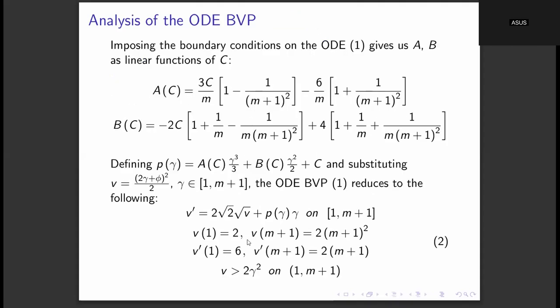It now turns out that over here we have four boundary conditions, two on V and two on V prime as well. But actually the conditions on V prime are automatically going to be implied by the conditions on V. So V of 1 equal to 2 is going to imply V prime of 1 equal to 6, and similarly V of m plus 1 equal to 2 times m plus 1 the whole square is going to imply V prime of m plus 1 equal to 2 times m plus 1. So that's why we can simply remove these two boundary conditions on V prime.